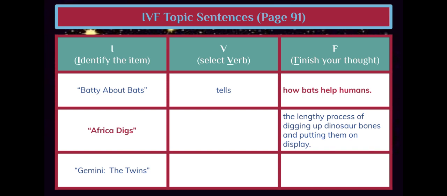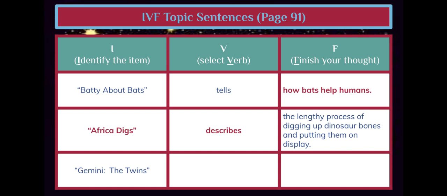Africa Digs. What would be a good verb to add to that sentence? Africa Digs describes the lengthy process of digging up dinosaur bones and putting them on display.